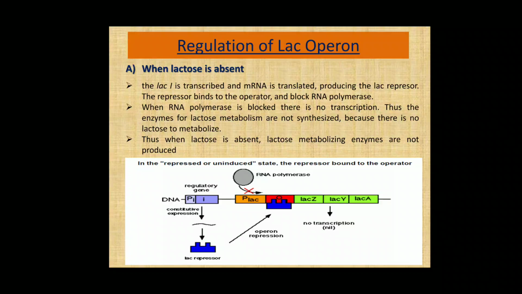When the RNA polymerase is blocked, there is no transcription, means the transcription of the structural genes is going to be stopped. Thus the enzymes for lactose metabolism, these three enzymes we saw earlier, are not synthesized because there is no lactose to metabolize. Thus when lactose is absent, lactose metabolizing enzymes are not produced. So this is the on-off mechanism of the lac operon in E. coli. When lactose is absent, the lactose metabolizing enzymes are not produced.